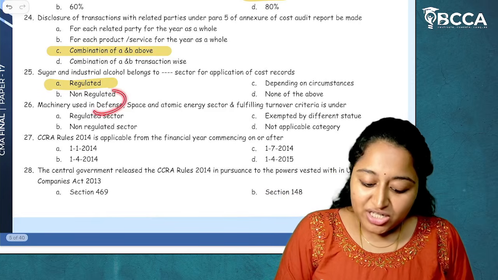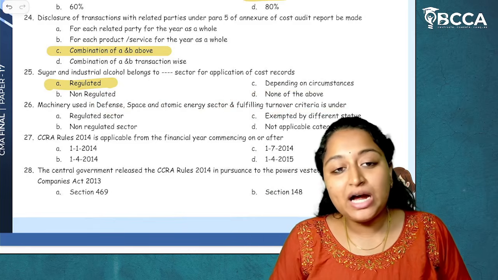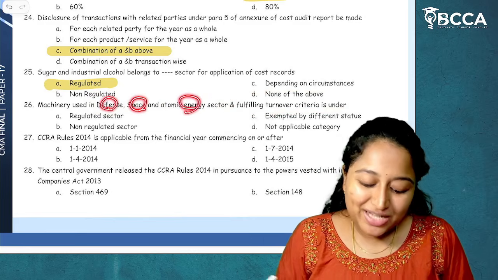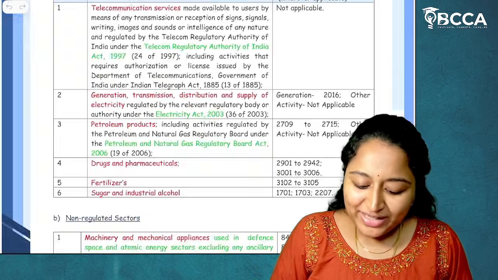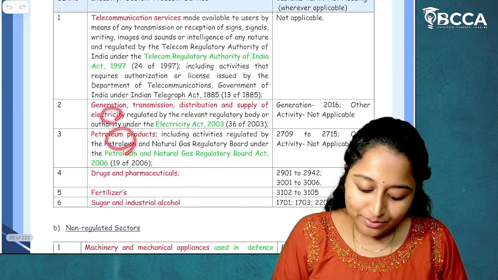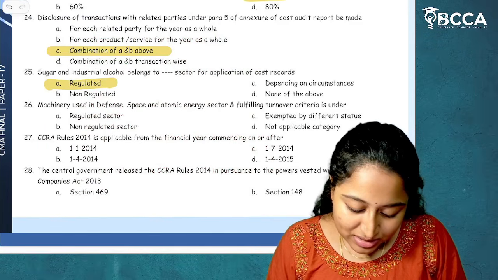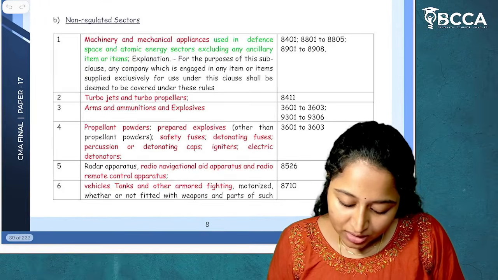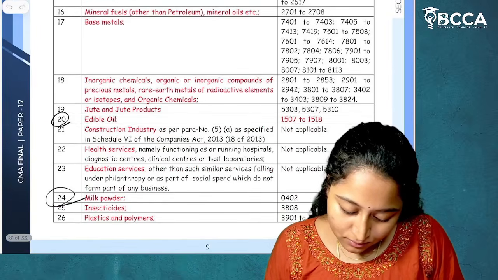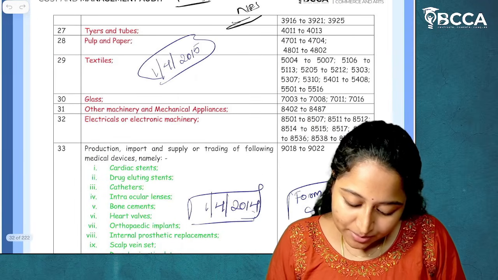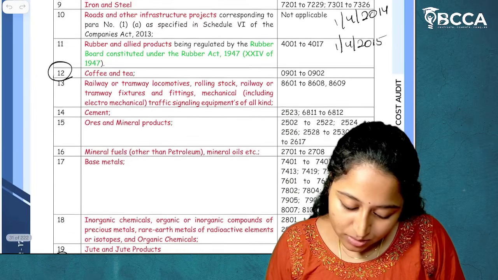26. Machinery used in defense, space and atomic energy sector and fulfilling turnover criteria is under defense, space, atomic energy. Did we come across this in regulated sectors? The answer is no. In regulated sectors, what is there? Electricity, petroleum, telecommunication, drugs and pharmaceutical, fertilizers, sugar and industrial alcohol. Machinery, mechanical appliances used in defense, atomic energy. Where is that? It is not coming.